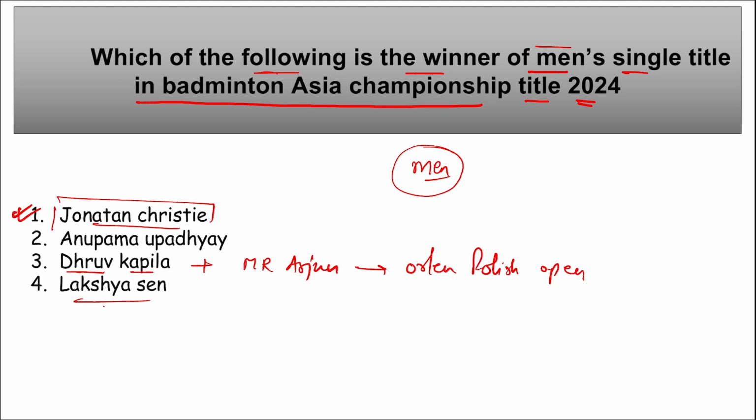And if we talk about Lakshya Sen, he is also an Indian badminton player, and he has climbed 5 places. What is his ranking in the men's category? He is world number 13, right? He is at the 13th number in the world, Lakshya Sen.